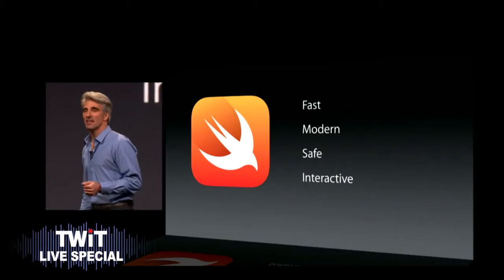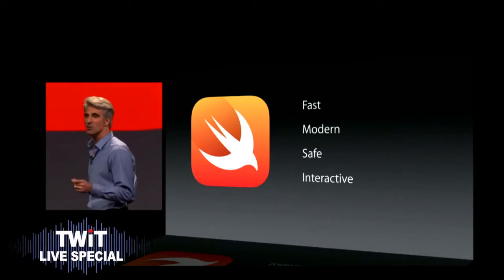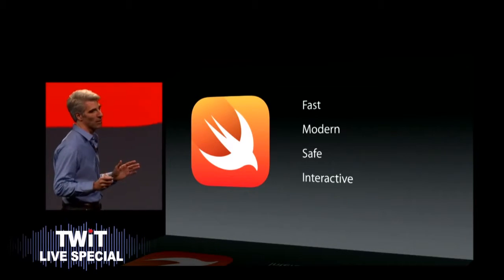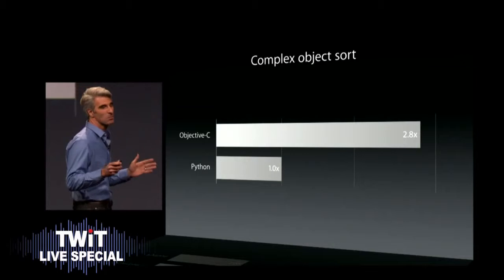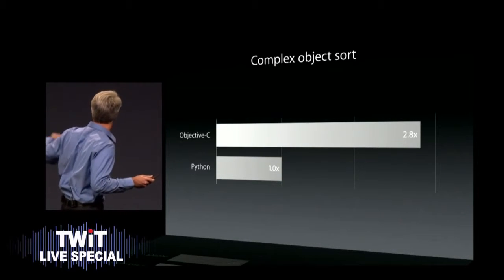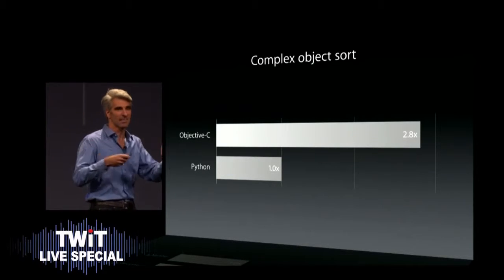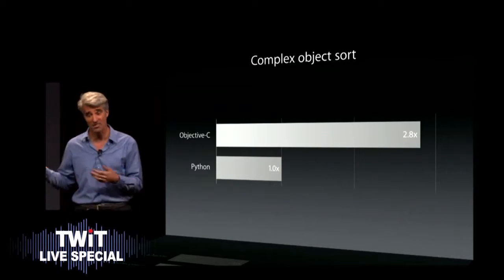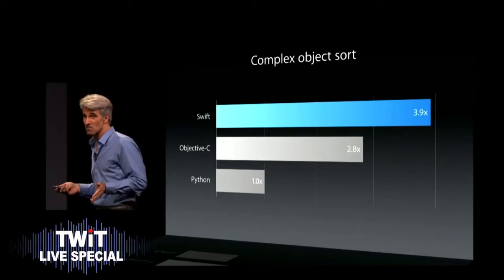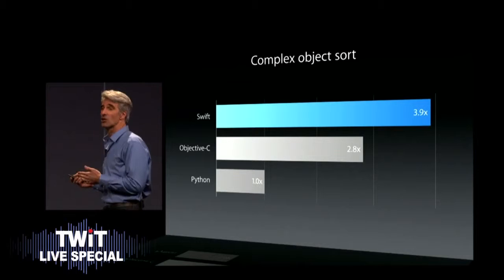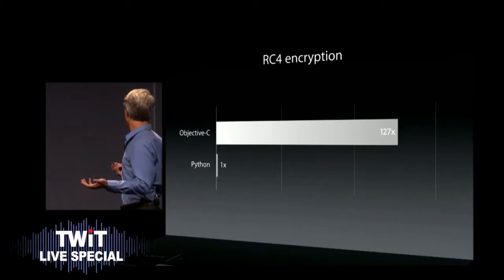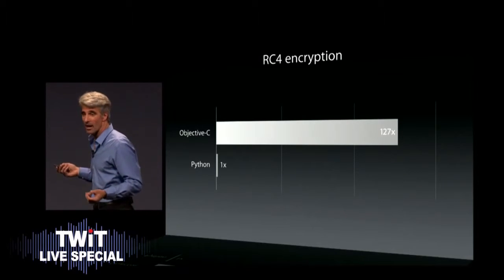Swift is fast, it is modern, it is designed for safety, and it enables a level of interactivity and development that you've never seen before. When it comes to speed, Swift is great. Compare Python, a popular scripting language, with Objective-C when it comes to something like, let's say, complex object sort. Objective-C is a lot faster, but Swift is faster still. And take something like RC4 encryption, extremely computationally intensive. Python gets utterly crushed in this particular benchmark.